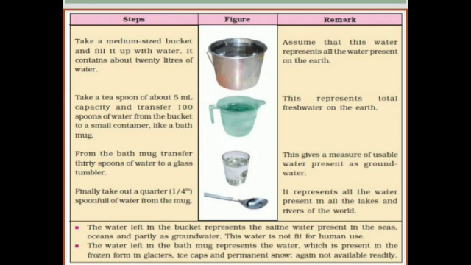The water left in the bucket represents the saline water present in the seas, oceans, and partly as groundwater. So this water is not fit for human use. The water left in the bath mug represents the water present in frozen form in the glaciers, ice caps and permanent snow. Again, it is not readily available for drinking purposes.